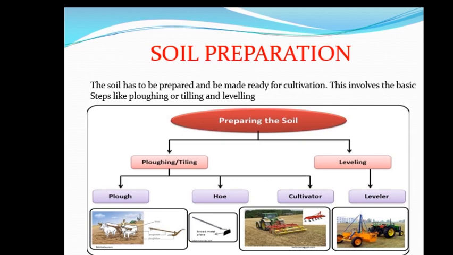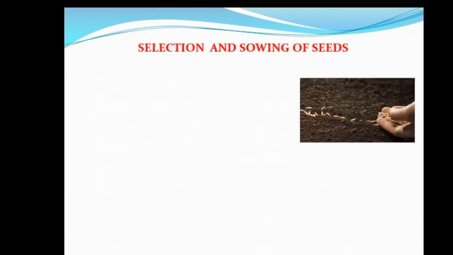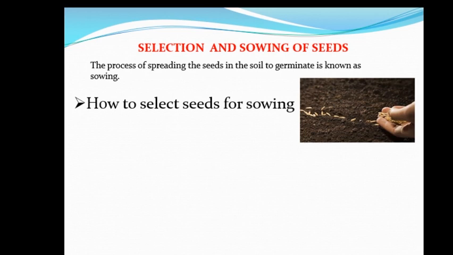After the preparation of soil, the next step is selection and sowing of seeds. Now what is sowing? The process of spreading the seeds in the soil to germinate is known as sowing. How to select seeds for sowing? Now you can see good quality seeds are selected for sowing.